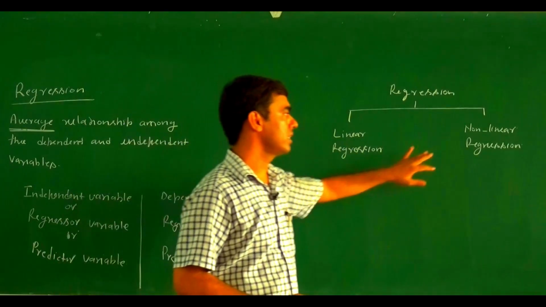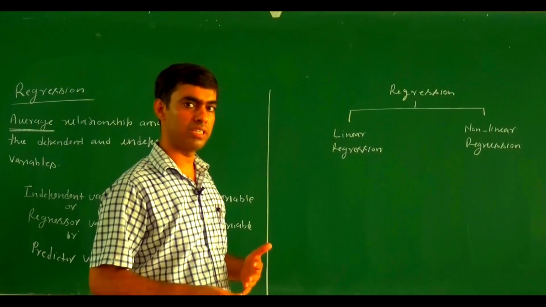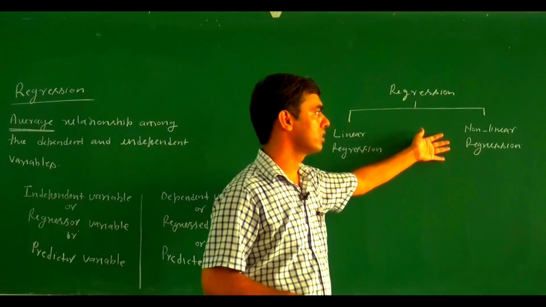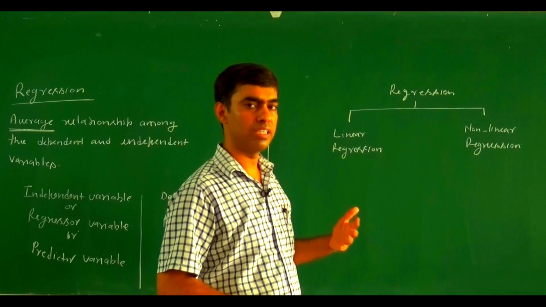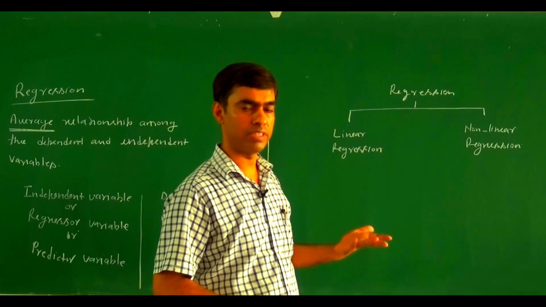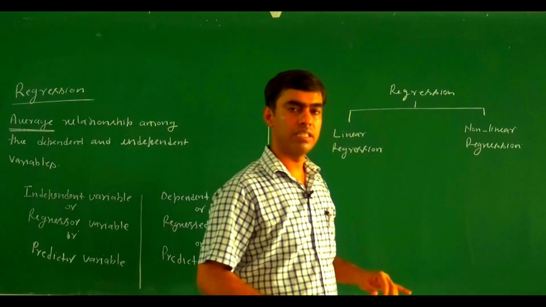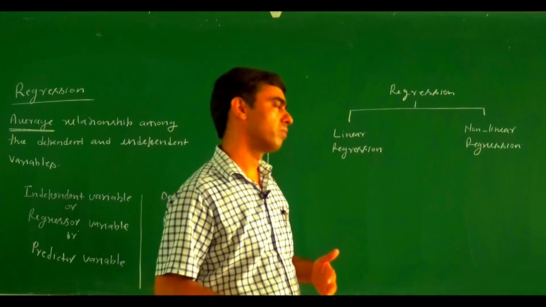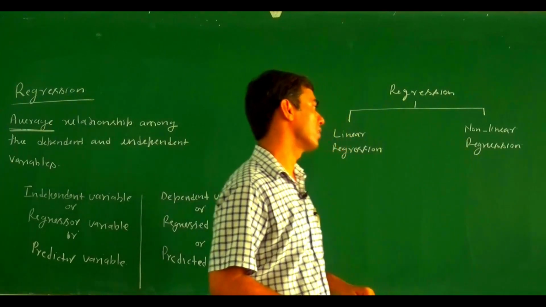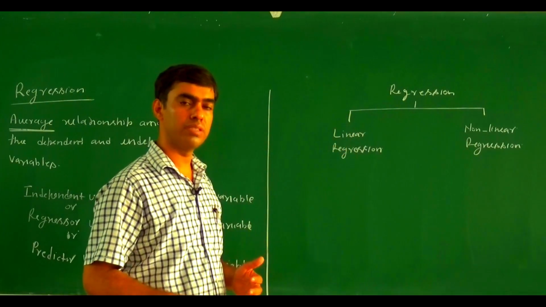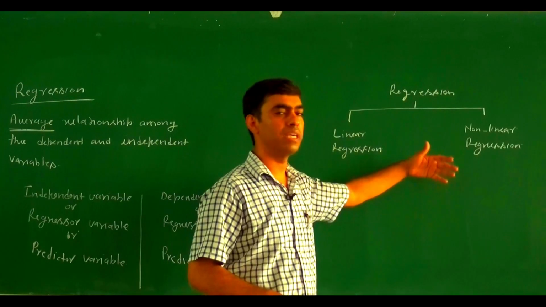Non-linear regression is sometimes known as curvilinear regression. Maybe it is an exponential curve, a polynomial of degree 2, degree 3, or degree 4, or a power curve. Whatever the curve, except linear, falls under the category of non-linear regression.